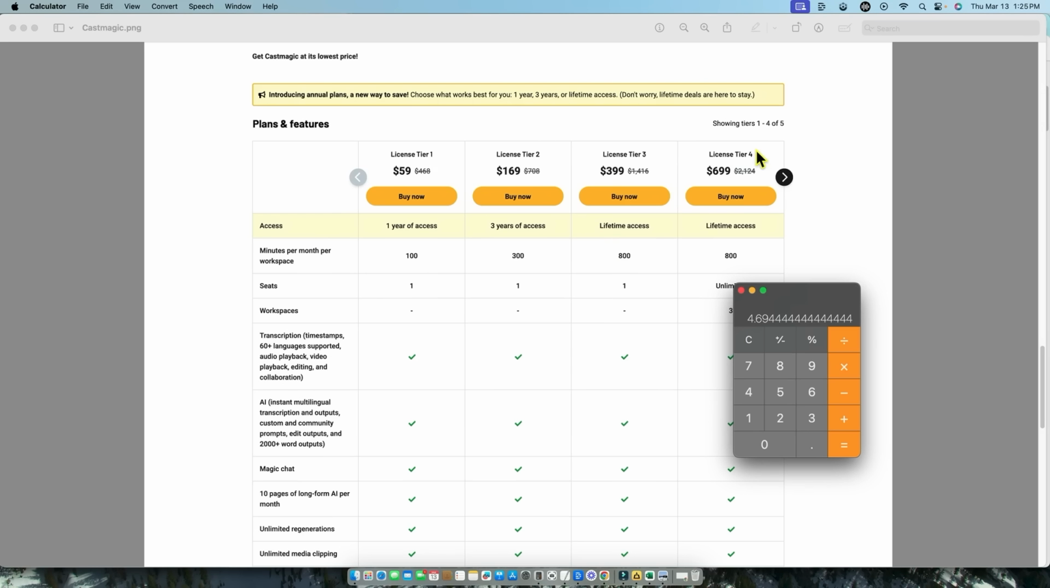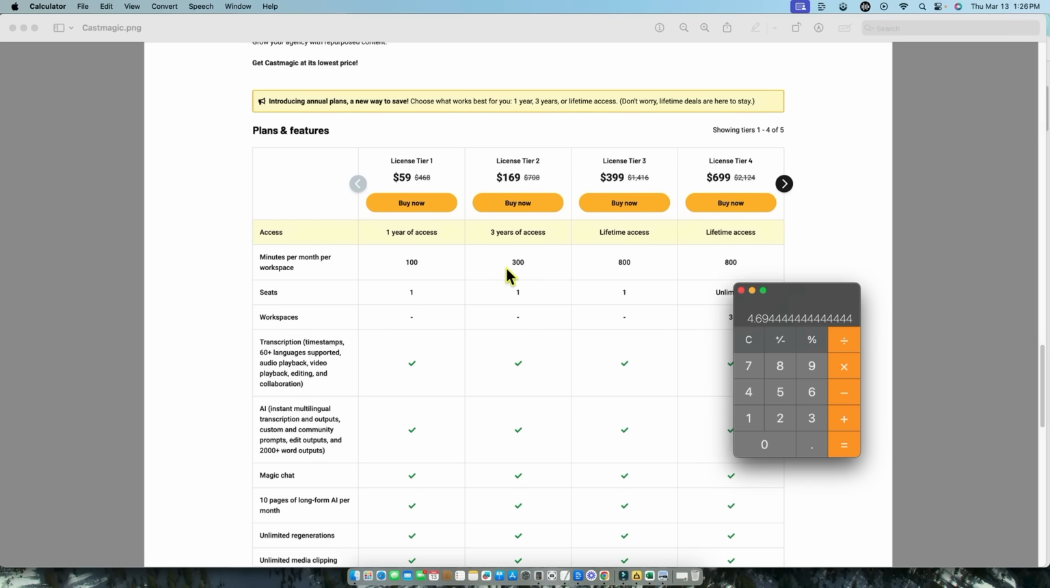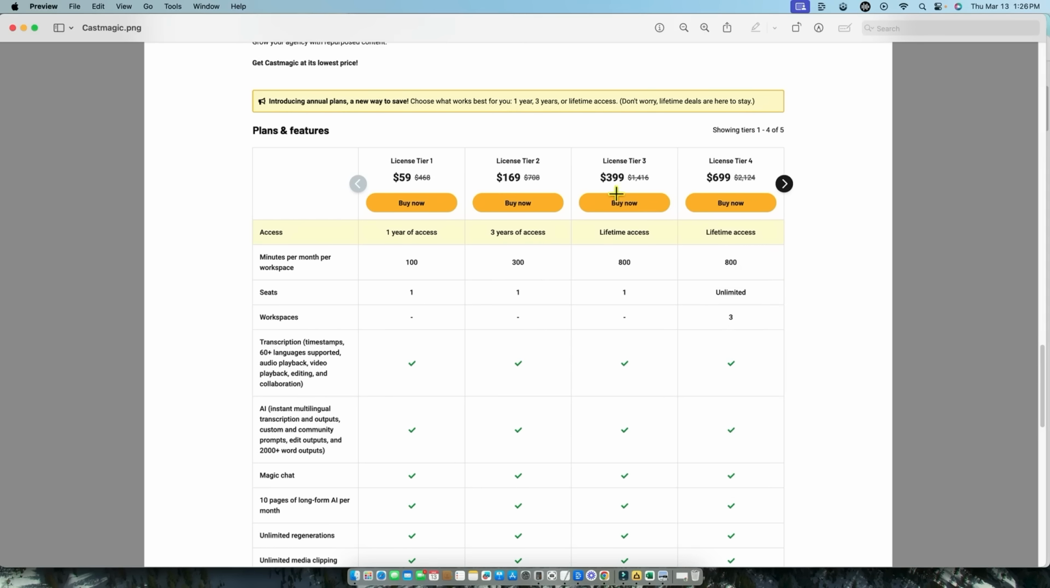Maybe the pricing went up a little bit, but you can see what the actual price would be right next to it. And these are real numbers. So pricing, that's the new pricing. I really had to spend time on it because they're introducing these lower tiers, but they're going to be 1 year or 3 years. And then in order to get lifetime deal access, you need to step up to the license tier 3 or tier 4.